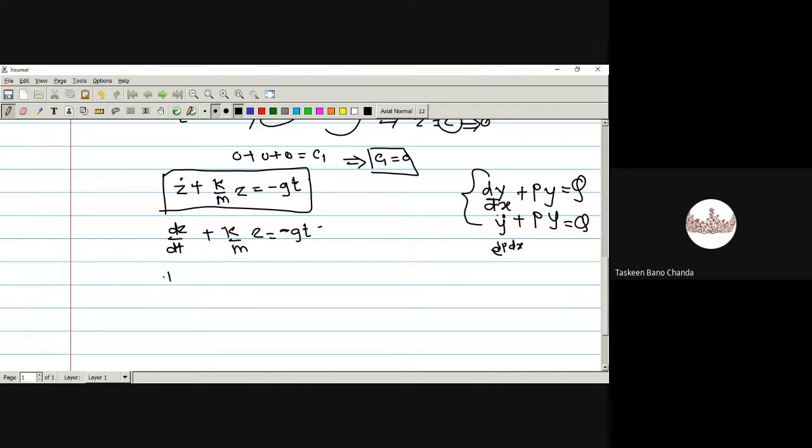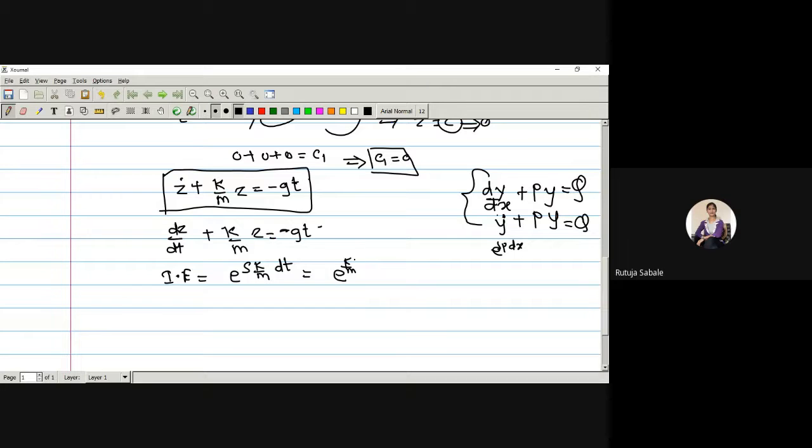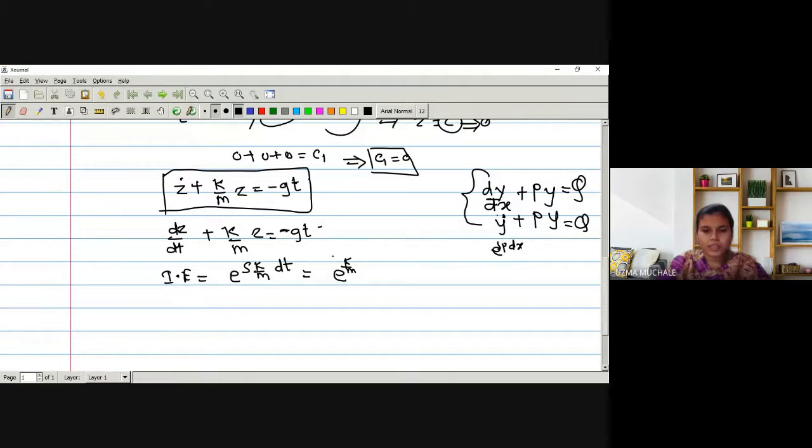So now the integrating factor can be written as e raised to integration of k by m dt. So what will be the integration now? K and m both are constants. K is a constant which is involved in the resistance and m is the mass. So integration with respect to t will be simply t, right? So what is the integrating factor? E raised to k by m into t.